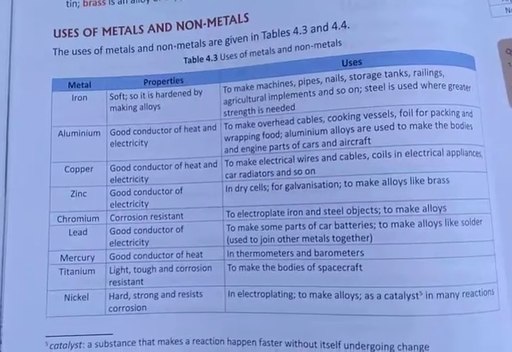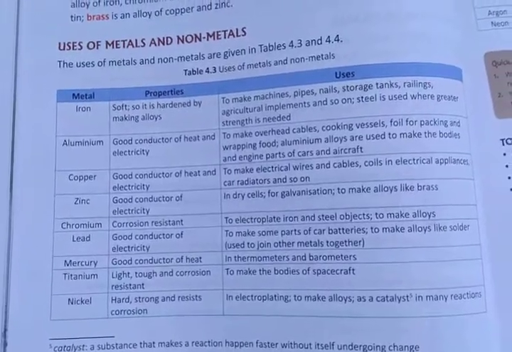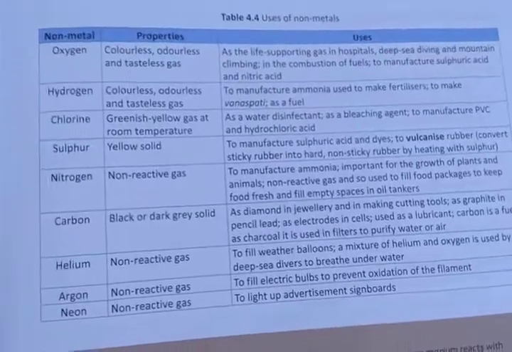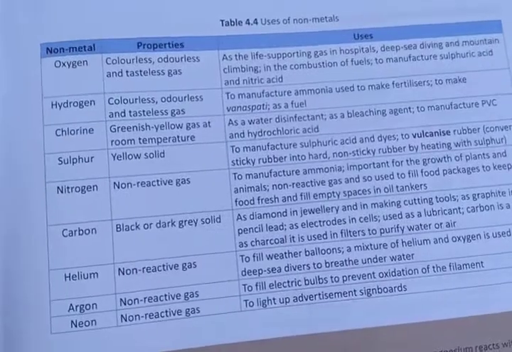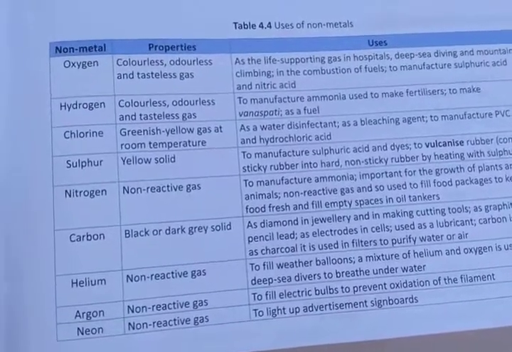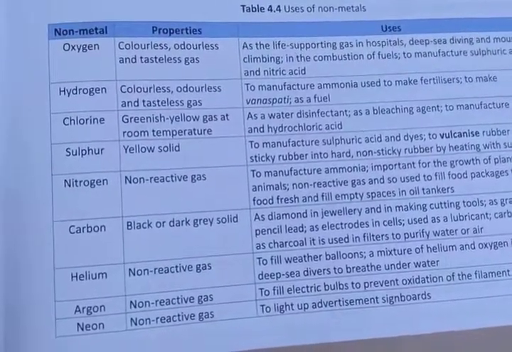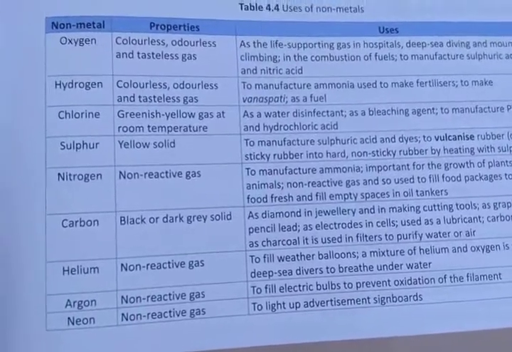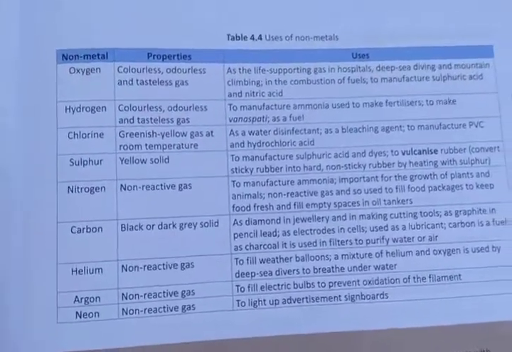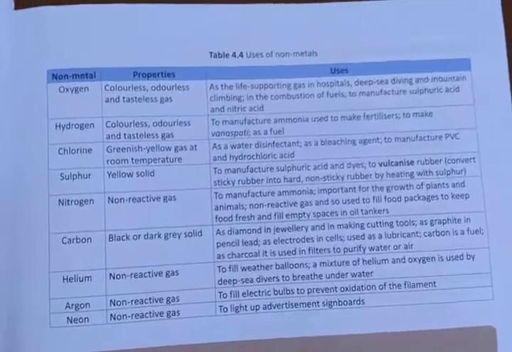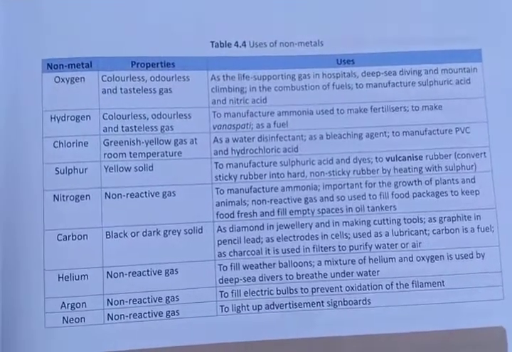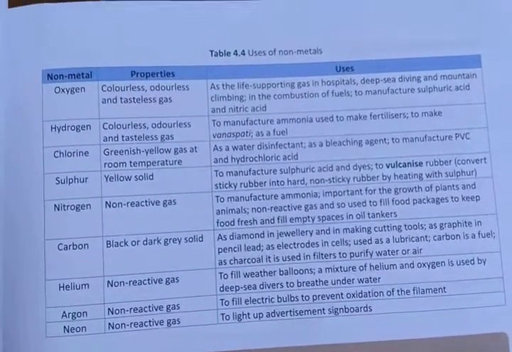of non-metals. You can see this is the table of non-metal uses. In the non-metal names you can see oxygen, hydrogen, chlorine, sulfur, nitrogen, carbon, helium, argon, neon, and what are their properties and what are their uses. You can see it very properly. If you are not able to see, then please take a screenshot and listen to my video very carefully.